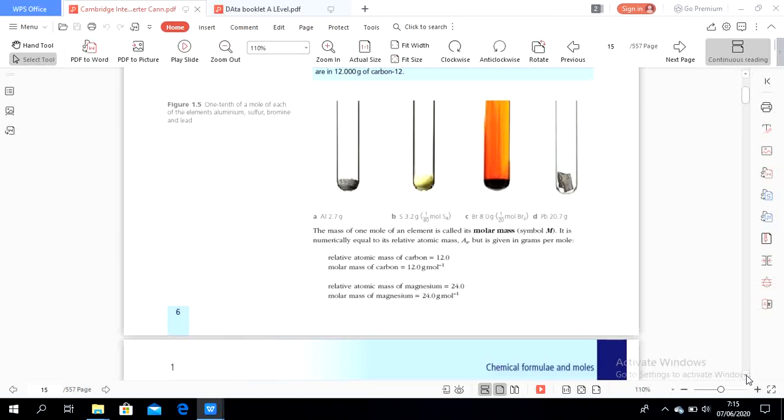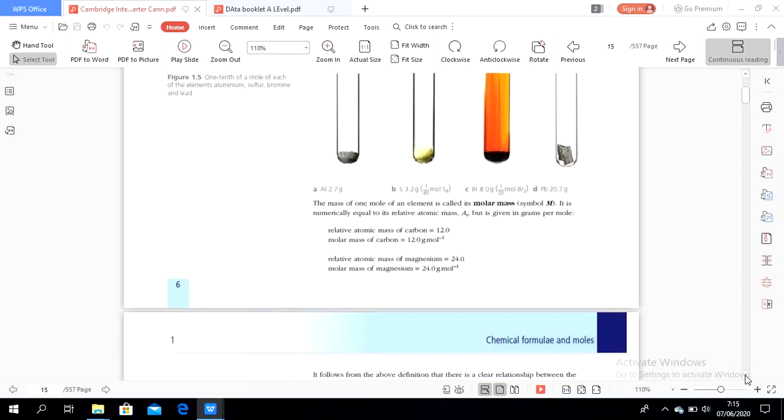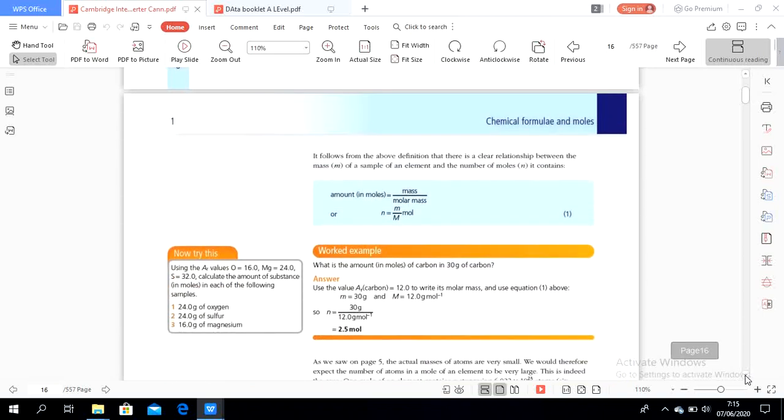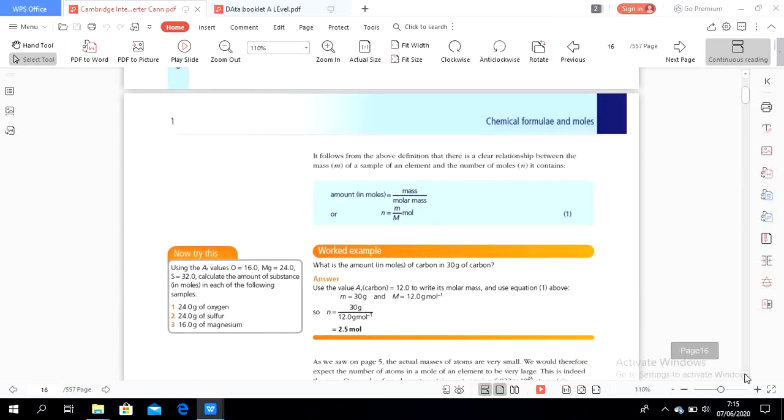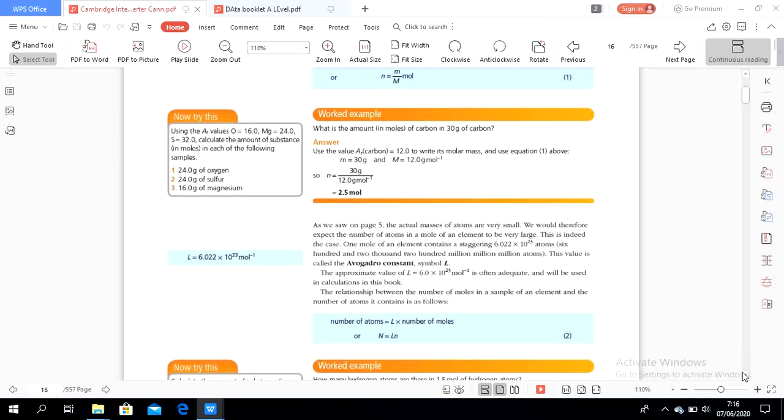So the molar mass of carbon is 12 grams per 1 mole, and the molar mass of magnesium is 24 grams per mole. From the above definition we know the formula: mole equals mass by molar mass.